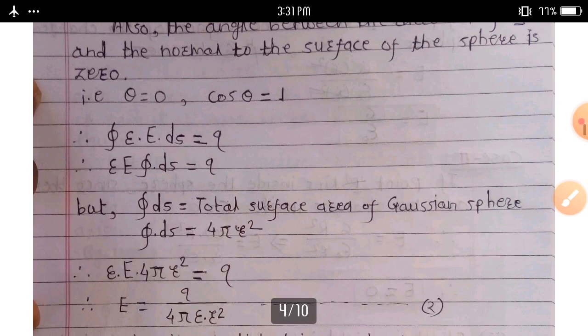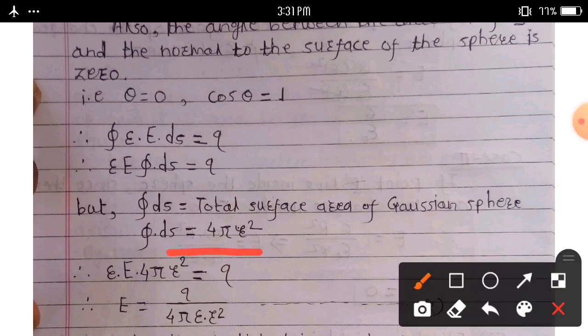But integration over closed surface ds is equal to the total surface area of the Gaussian sphere, which is 4 pi r square.